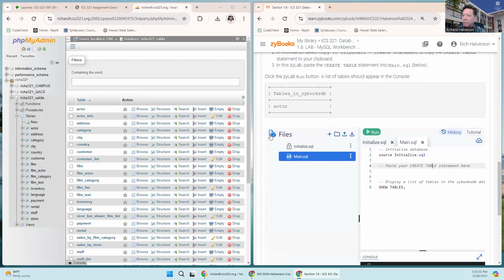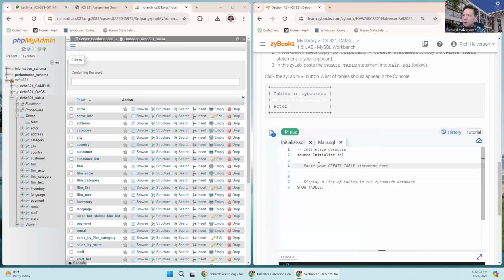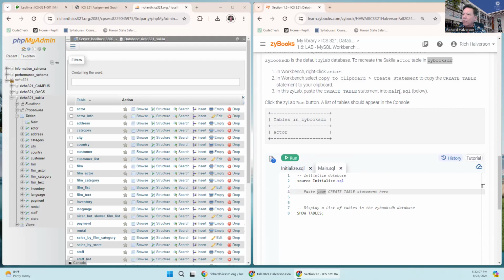Okay, so I can close this, and basically I'm just supposed to paste my create table statement. So let's just do what this says.